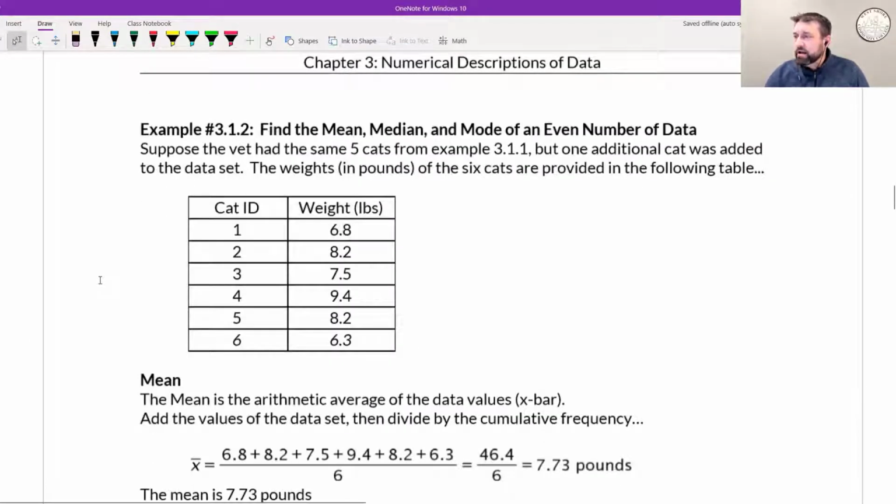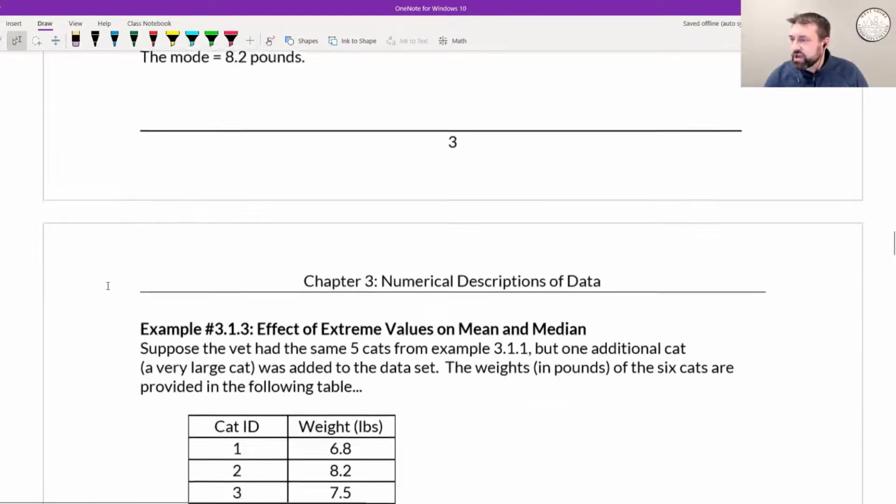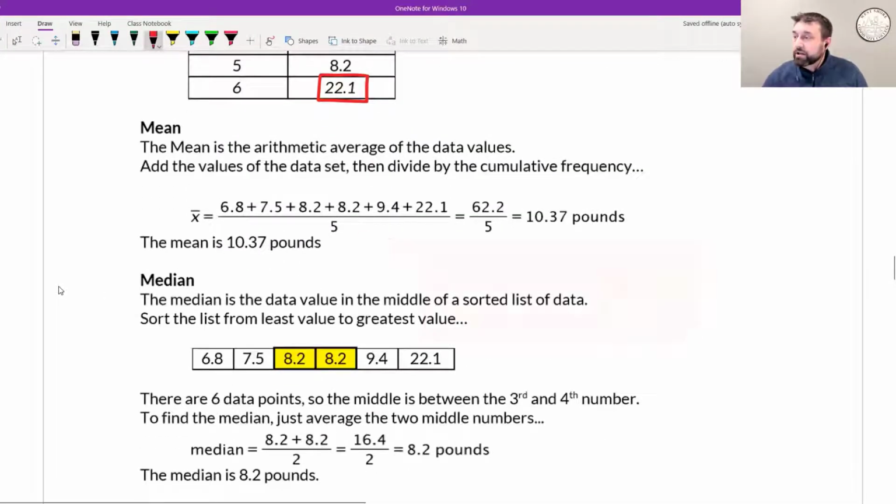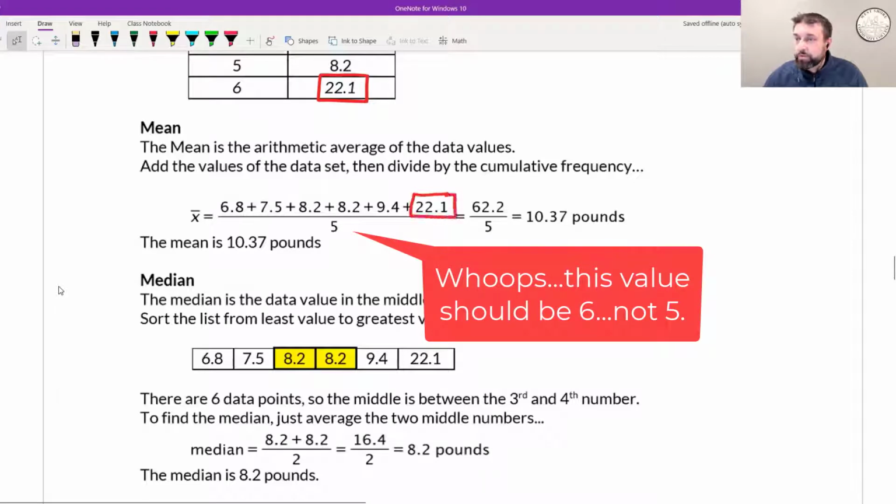We then bring in another cat, one at 6.3, and we take a look at how these numbers change. We'll skip through that and jump to the third example, where our 6th cat that we bring in is really quite large. So Garfield has entered the chat. You have a cat that is at 22 pounds, which is much, much larger than the other 5 cats. How does this impact those 3 measures of central tendency? If you look at the mean, you now have this very large number included, and that's going to skew your mean.